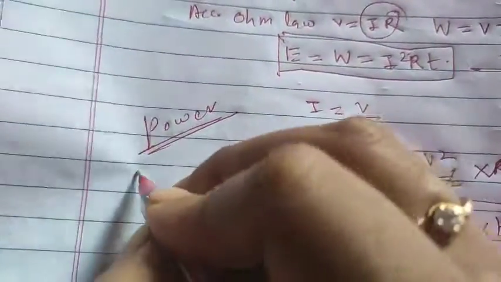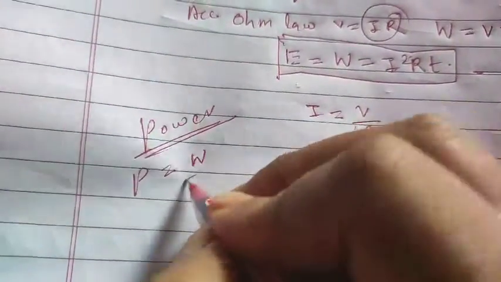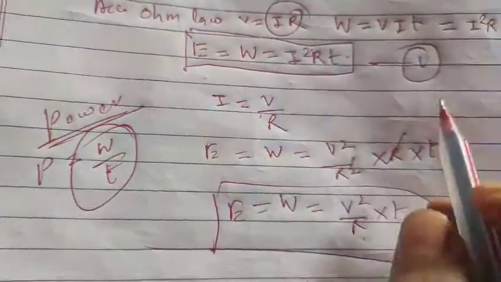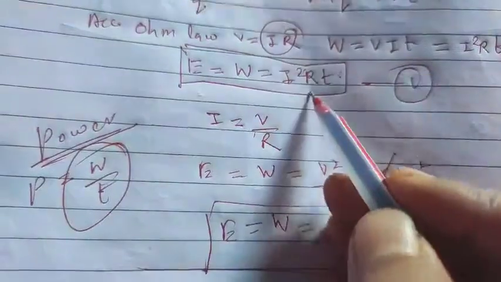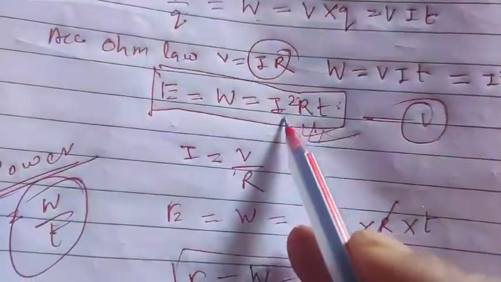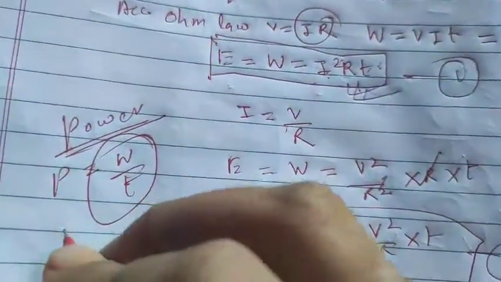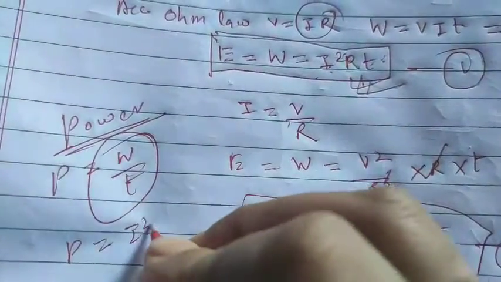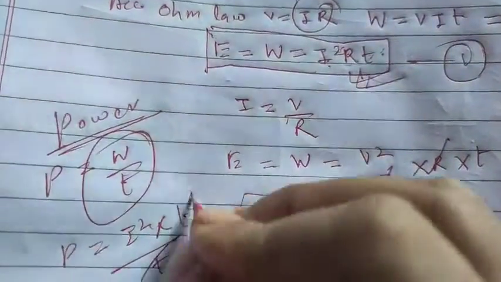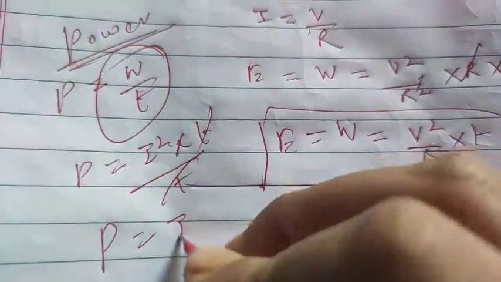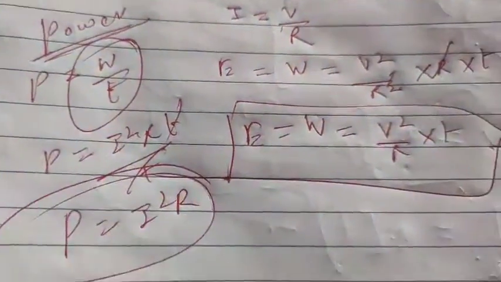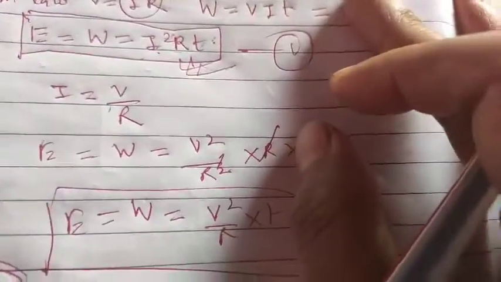There is no confusion. Power is nothing but work done by time. So what is your work done, student? You can take work done from anywhere. I can take my work done, see this one, I square RT. So put the value, P is equal to I square RT by T. T will be cancelled. So power is equal to I square R. So I hope you have understood this one.